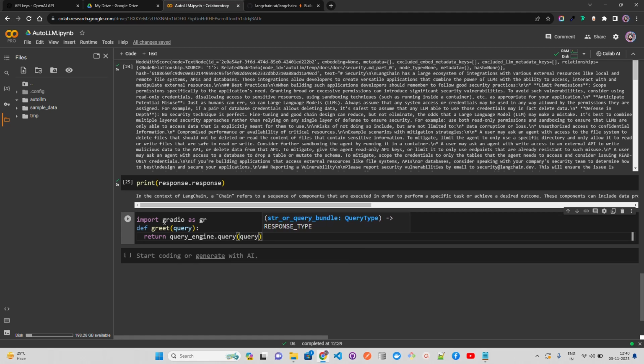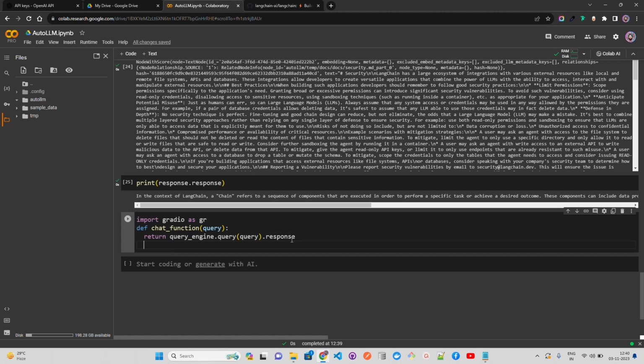Now here, so what I'm doing here, guys, I'm creating a, let's not call it greet, let's call it chat function. And then here return query engine dot query, passing the query and just getting the response out of it. And now let's run this first.